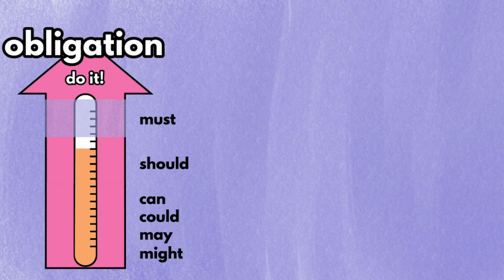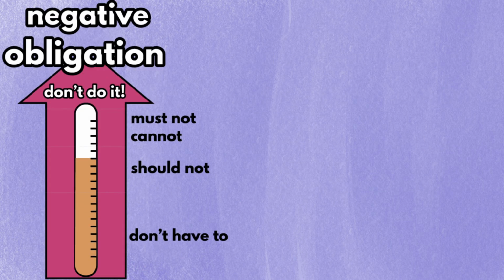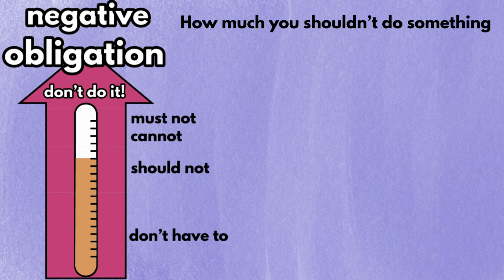On a side note, if you want to talk about negative obligations, that is, how much you shouldn't do something, follow this graph. The word order changed a little bit. The word can moved up higher, and could, may, might are taken out because they're too weak to express negative obligation. In addition, the bottom is replaced with the phrase don't have to.